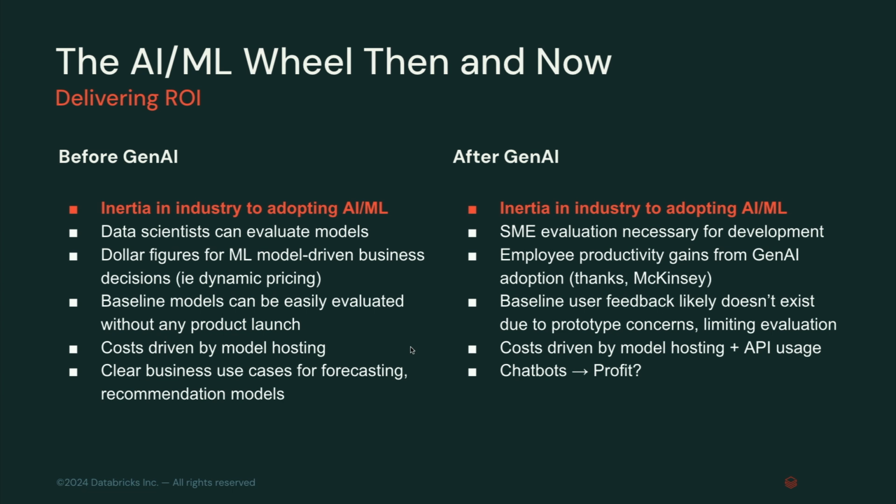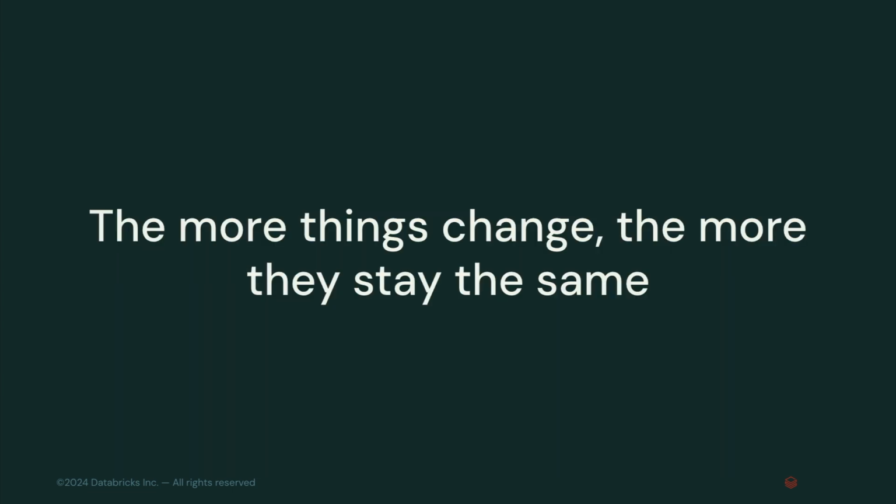When we think about traditional ML, right, we'll say, oh, this is a forecasting problem. Let's solve it that way, right? GenAI people kind of just said, oh, ChatGPT. Oh, nice. Like, let's build ChatGPT, and maybe there will be profits. No, same thing, right? We need to think about use cases first and where certain models fit the bill for being necessary there or not. So the more things change, the more they stay the same.